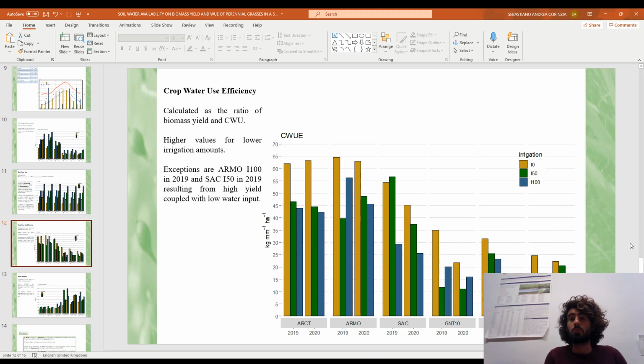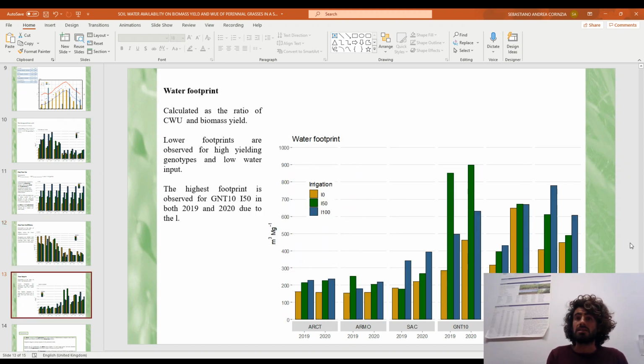This plot represents the crop water use efficiency that has been calculated as the ratio of biomass yield and crop water use. Higher values of crop water use efficiency have been observed for lower irrigation amounts. The only exceptions are ARMO 100% in 2019 and Saccharum spontaneum 50% in 2019. That results from high yield and a low water input that came from lower rainfall during that year.